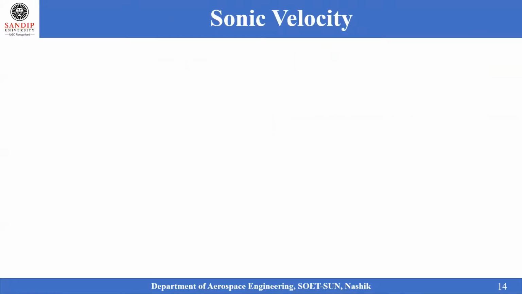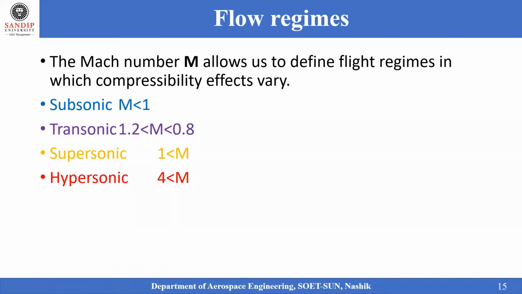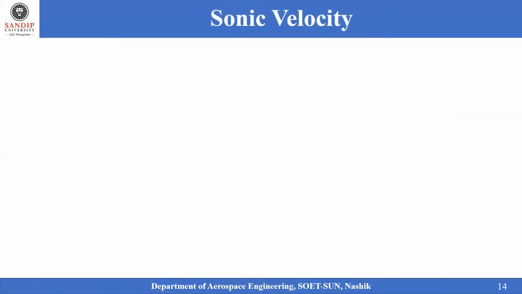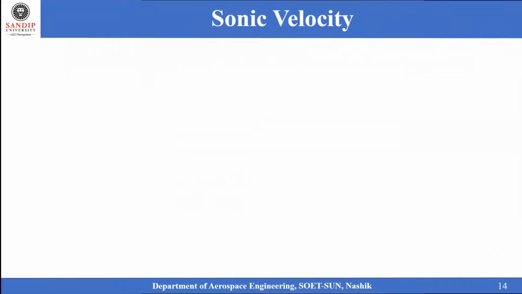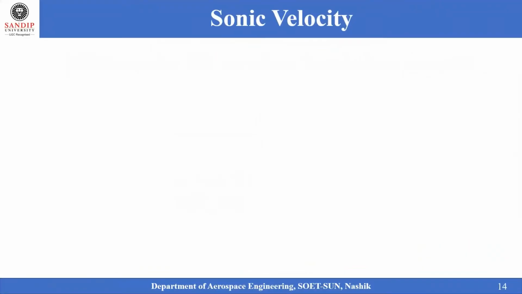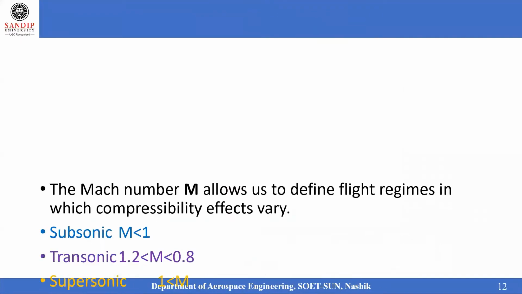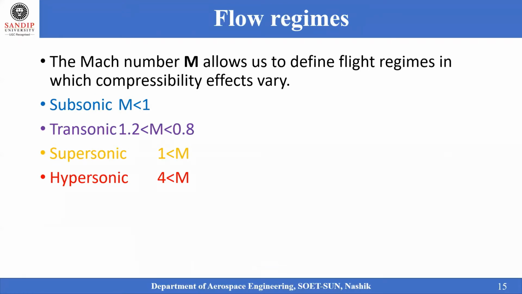Now the question is, what is sonic velocity, what is subsonic velocity, and what is supersonic velocity? When we say sonic velocity, the Mach number is exactly equivalent to 1, where the velocity of the object is exactly equal to the speed of sound.